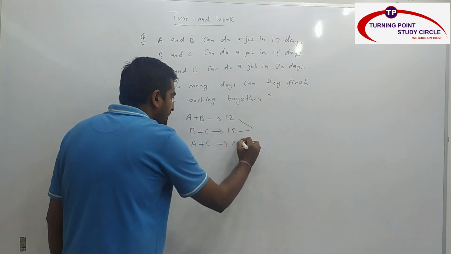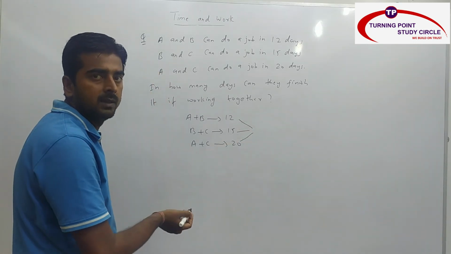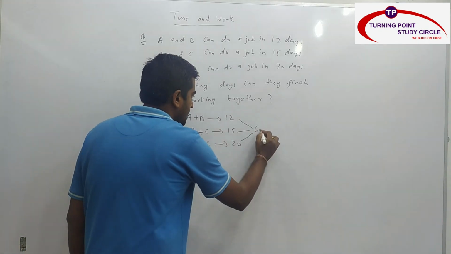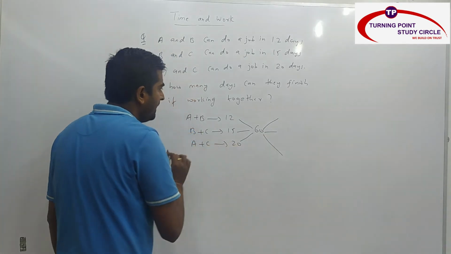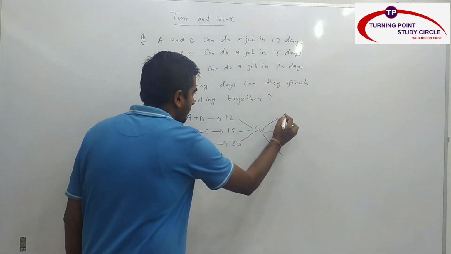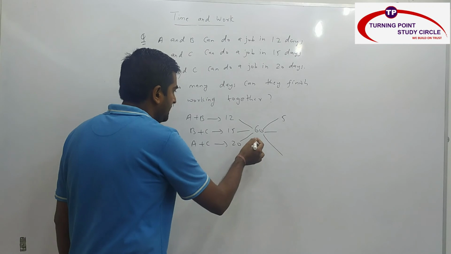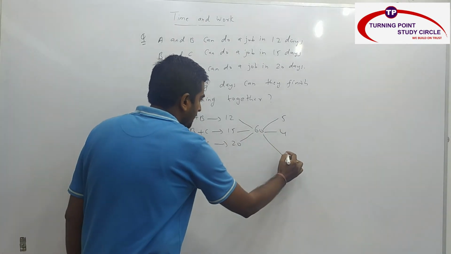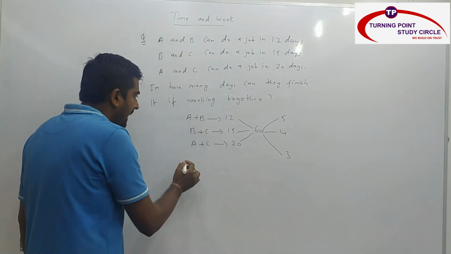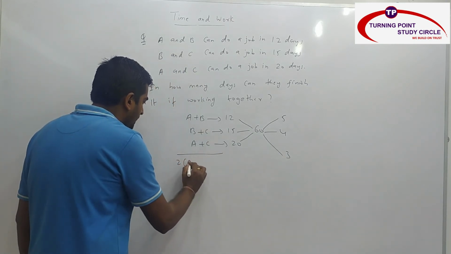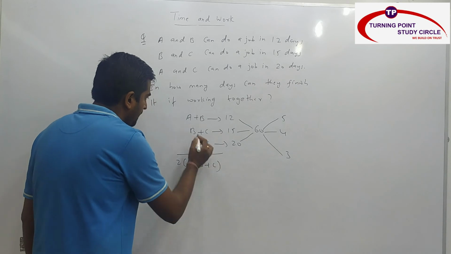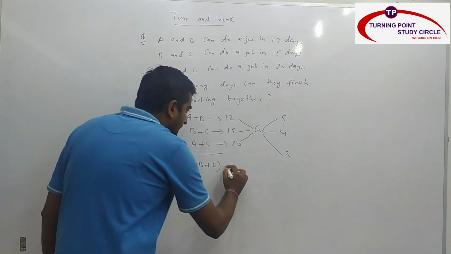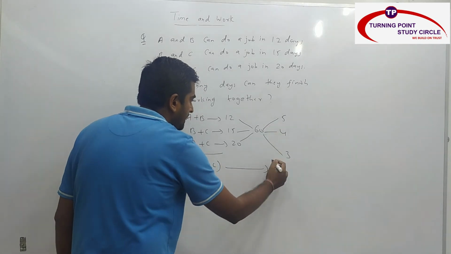LCM, because we need to assume some work which is nothing but the least common multiple. 12, 15 and 20, what is the LCM? 60. So per day efficiency of A plus B is 60 by 12, 5. Per day efficiency of B plus C is 60 by 15, which is 4. And per day efficiency of A and C is 60 by 20, which is nothing but 3. So when you add here, LHS, you will be having 2 into A plus B plus C, because A plus B, B plus C, A plus C, each letter is coming 2 times. And here what you will be getting: 5 plus 4, 9 plus 3, 12.